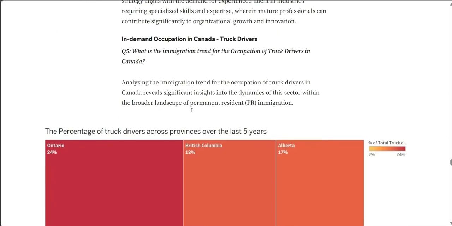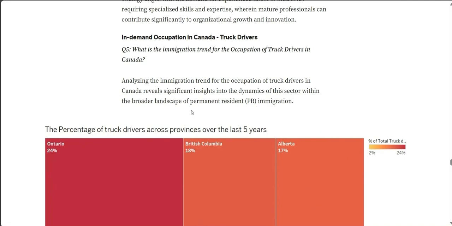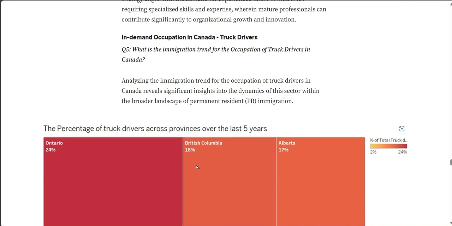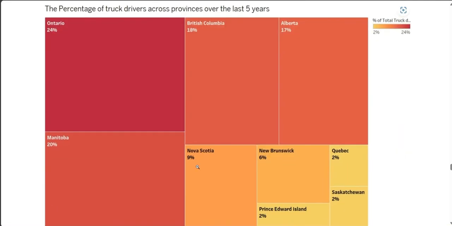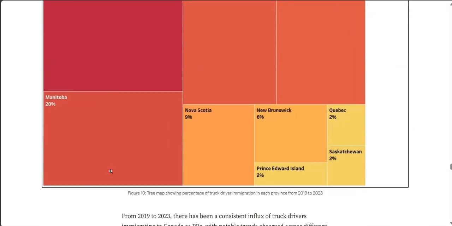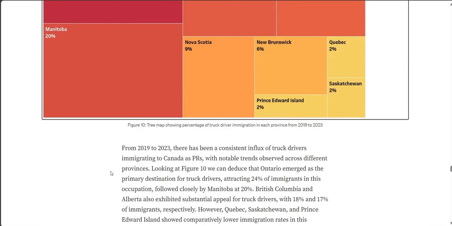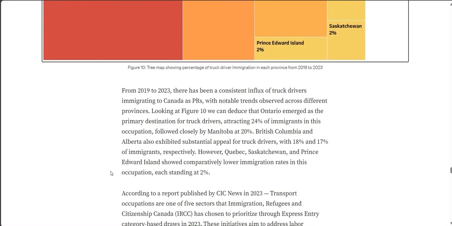Finally, moving on to the final guideline question, which is what is the immigration trend for the occupation of truck drivers in Canada? Truck driver is one of the most in-demand and highly paid jobs in Canada. Between 2019 and 2023, truck drivers moved to Canada as PRs, and as per the tree map, Ontario was the most popular destination, followed by Manitoba. In 2023, a report from CIC News mentions that transport jobs are one of the five sectors prioritized by Canada for immigration through Express Entry.